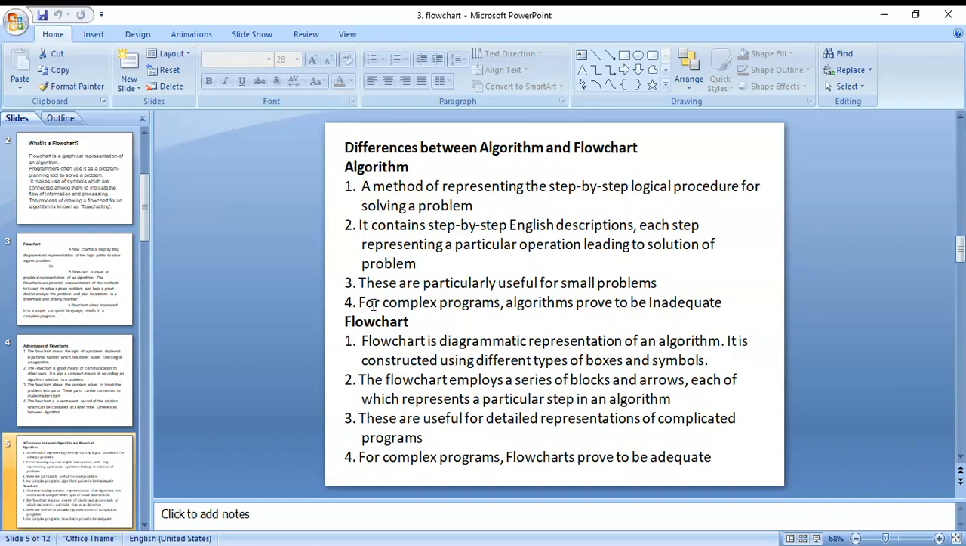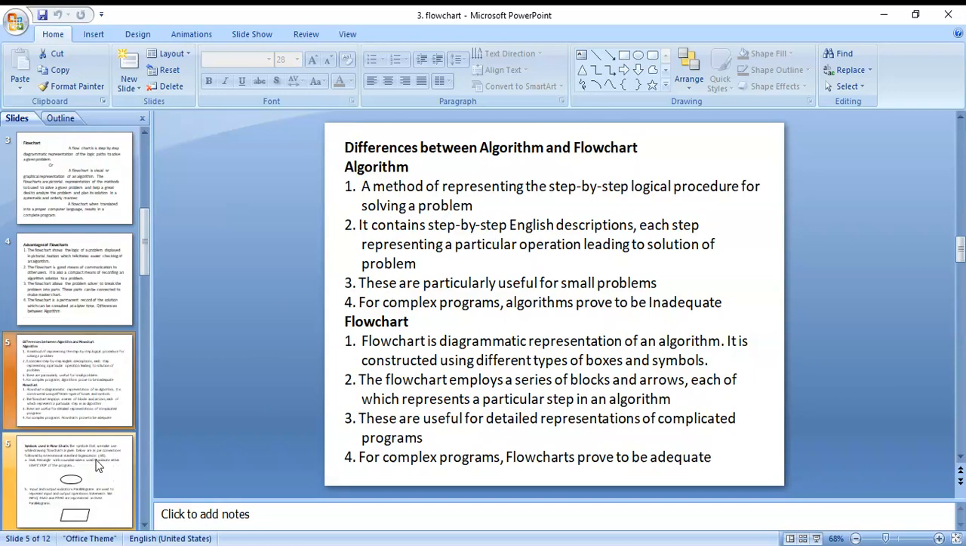Next, fourth one: for complex programs, algorithms prove to be inadequate. But for complex programs, flowcharts prove to be adequate. These are the differences between an algorithm and a flowchart.